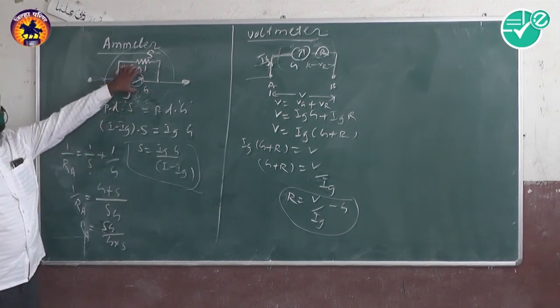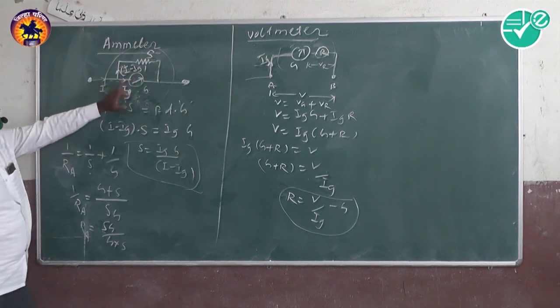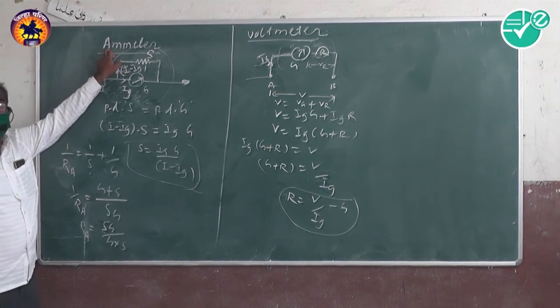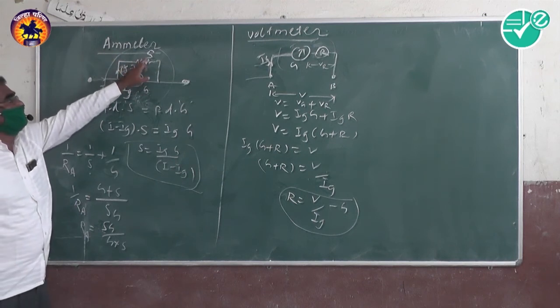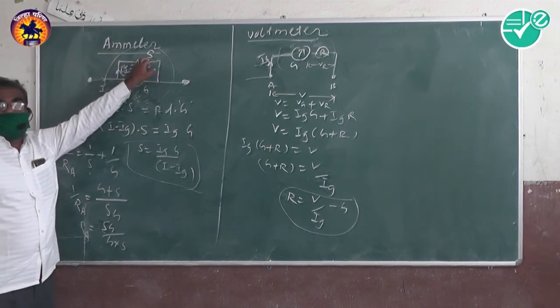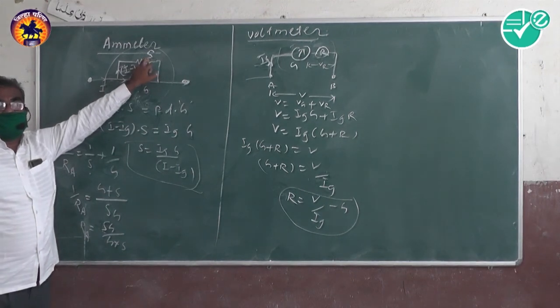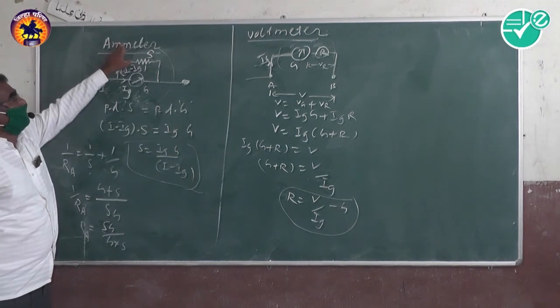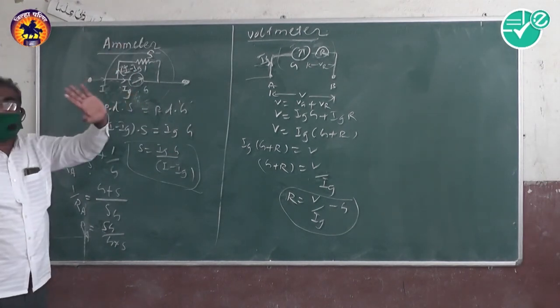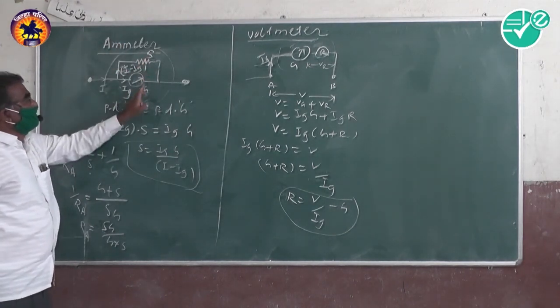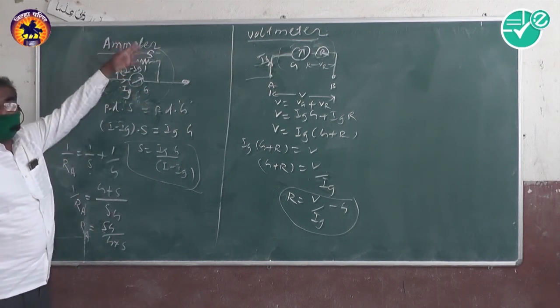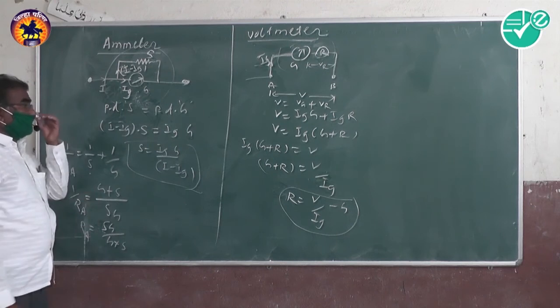Ammeter is a low resistance device. The moving coil galvanometer is converted into an ammeter by connecting a low resistance, called the shunt resistance, parallel to the galvanometer coil. So the ammeter is a low resistance device, the parallel combination of shunt resistance and the galvanometer coil. By using the ammeter, we measure the current.